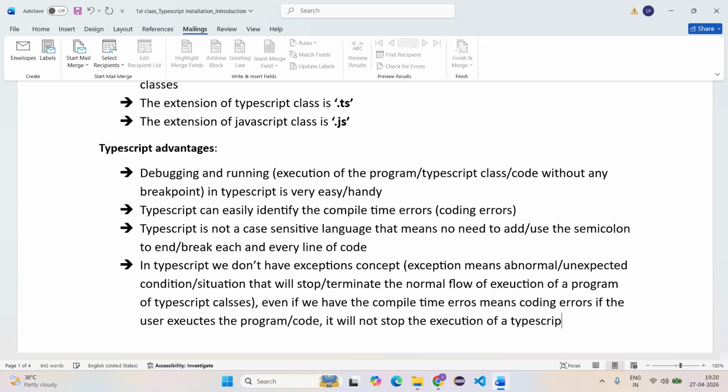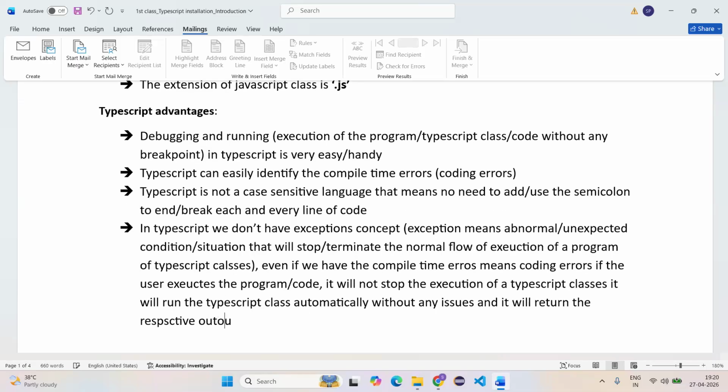It will run the TypeScript class automatically, without any issues, and it will return the respective output to the user.